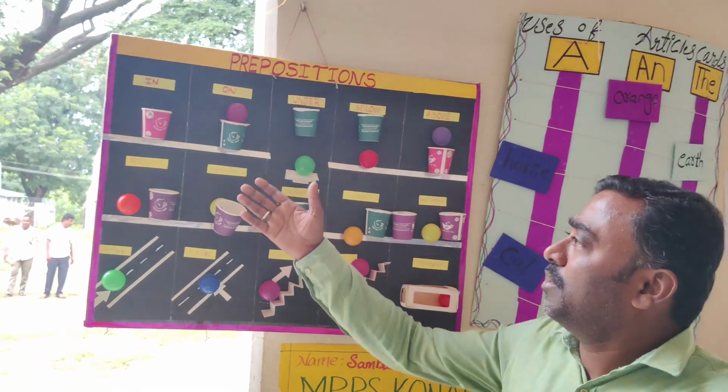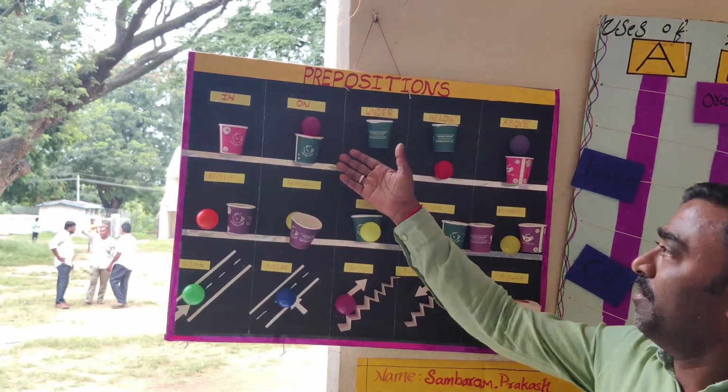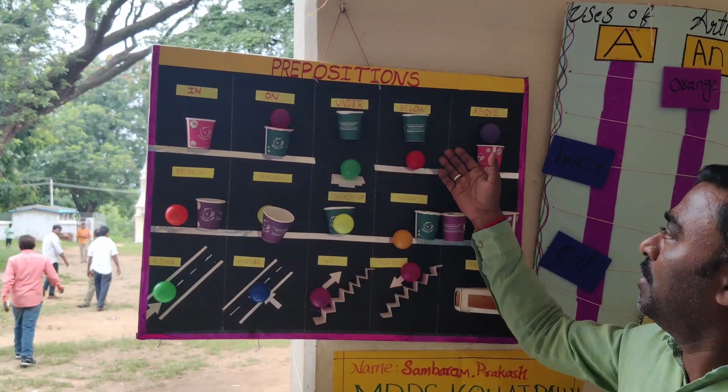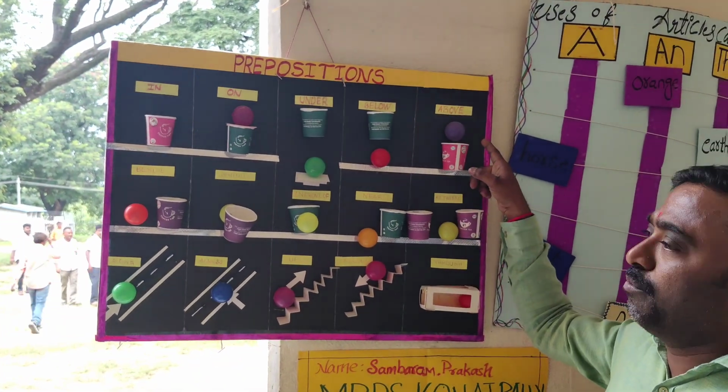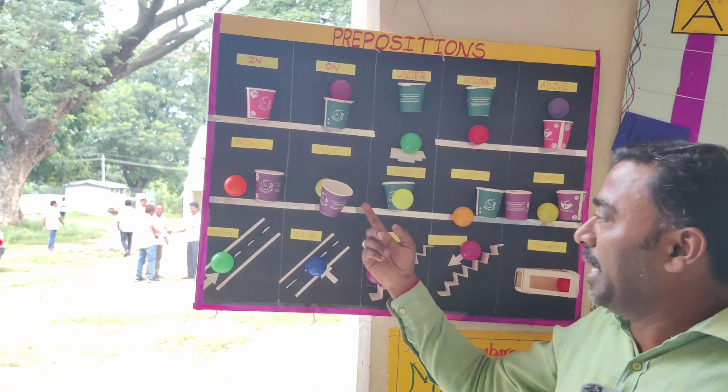Do that activity. Here, where is the ball? The ball is inside the cup. Where is the ball? The ball is on the cup. The ball is under the cup. The ball is below the cup. Now the ball is above the cup. Now the ball is beside the cup, behind the cup.